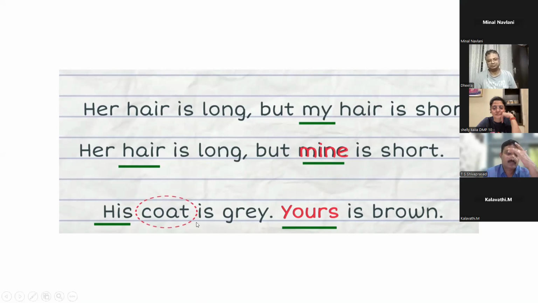"His coat is gray. Yours is brown." Can anyone tell me what "yours" is here? Possessive pronoun. Now if I want to use it as a possessive adjective in this sentence, "His coat is gray, yours is brown," how can you make it? You have to make it like a possessive adjective. Whenever you want to use an adjective, you always take the help of a noun.